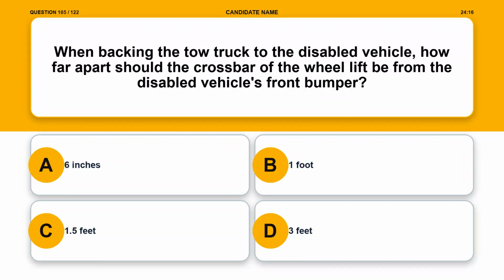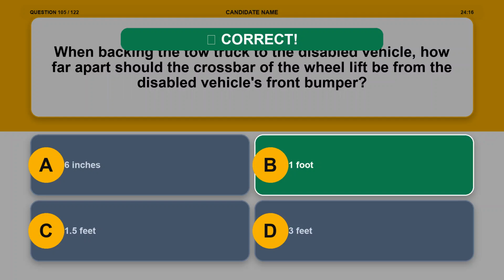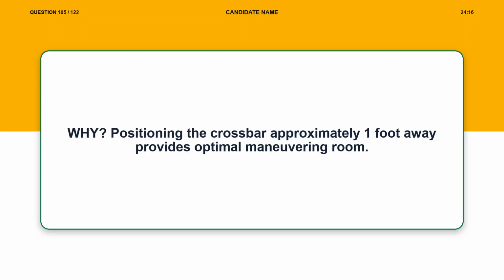Question 105. When backing the tow truck to the disabled vehicle, how far apart should the crossbar of the wheel lift be from the disabled vehicle's front bumper? Option A, 6 inches. Option B, 1 foot. Option C, 1.5 feet. Option D, 3 feet. The correct answer is option B, 1 foot. Explanation. Positioning the crossbar approximately 1 foot away provides optimal maneuvering room.